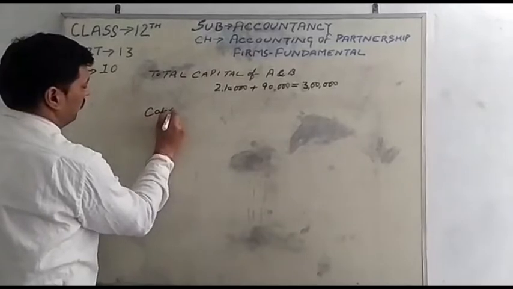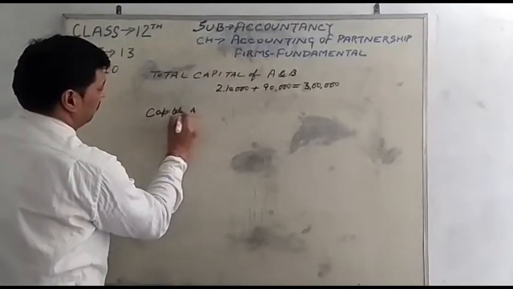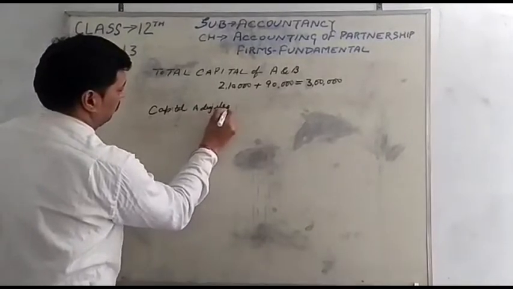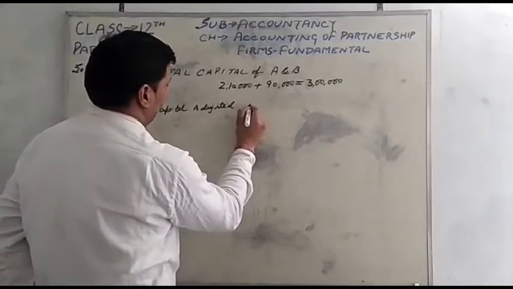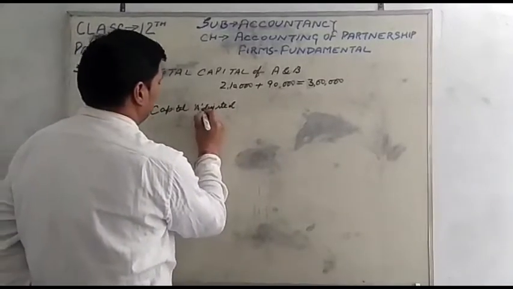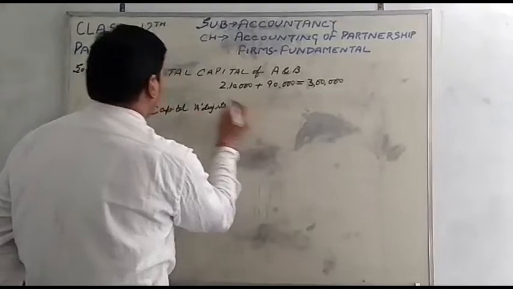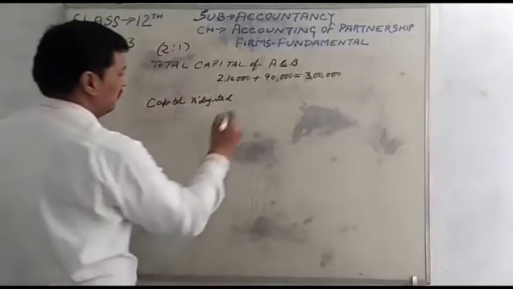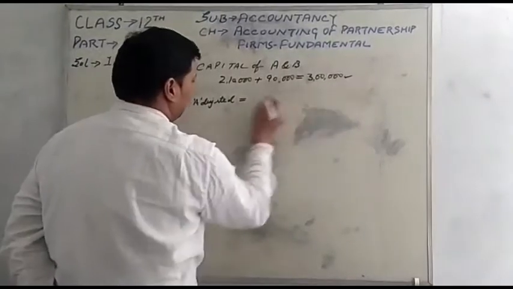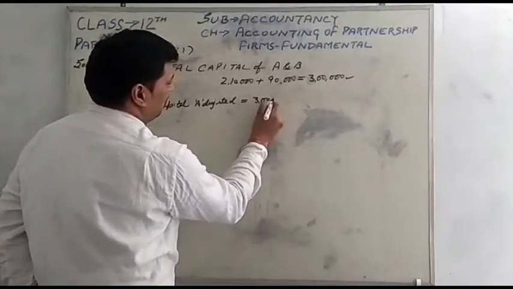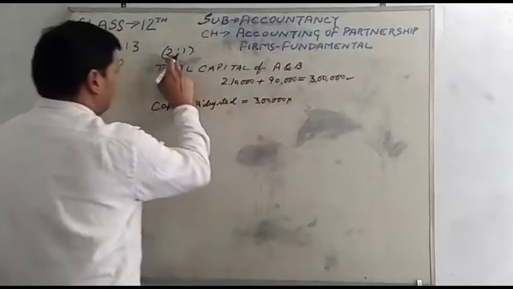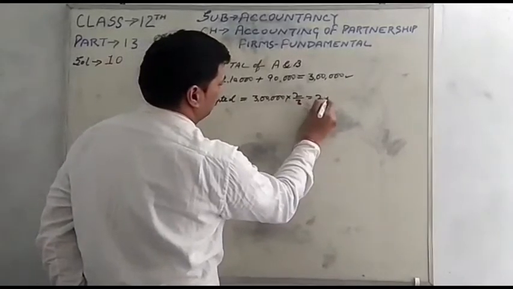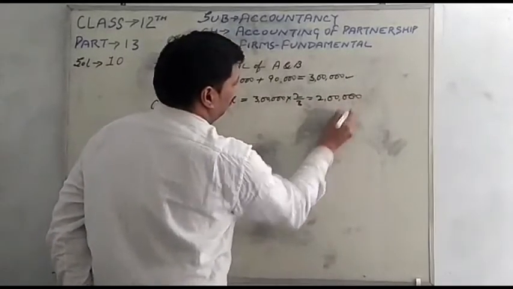A and B want their capital readjusted. Adjusted capital of A: capital of A is adjusted in the ratio of 2:1. The profit sharing ratio is 2:1. The firm's combined capital is 3 lakh. 3 lakh multiplied by 2 by 3. A's capital is equal to 2 lakh.